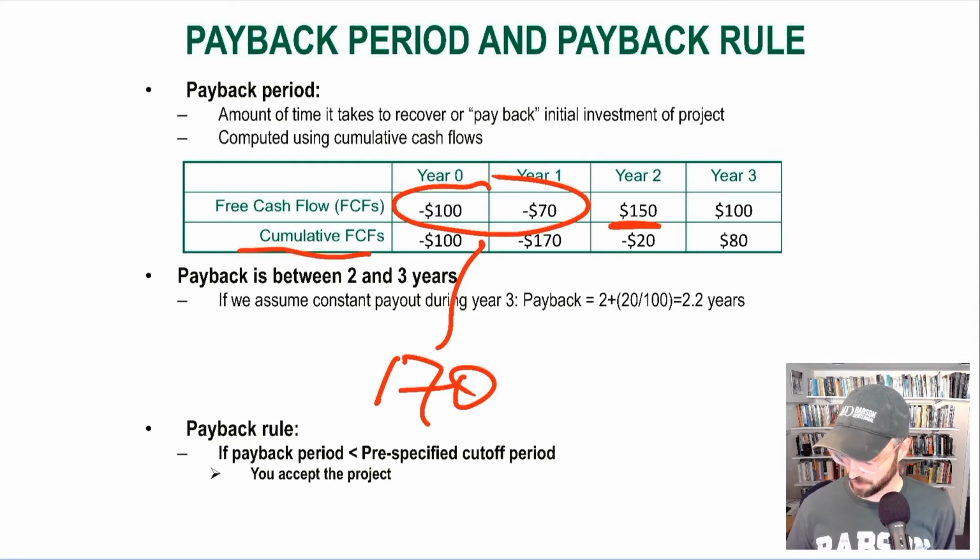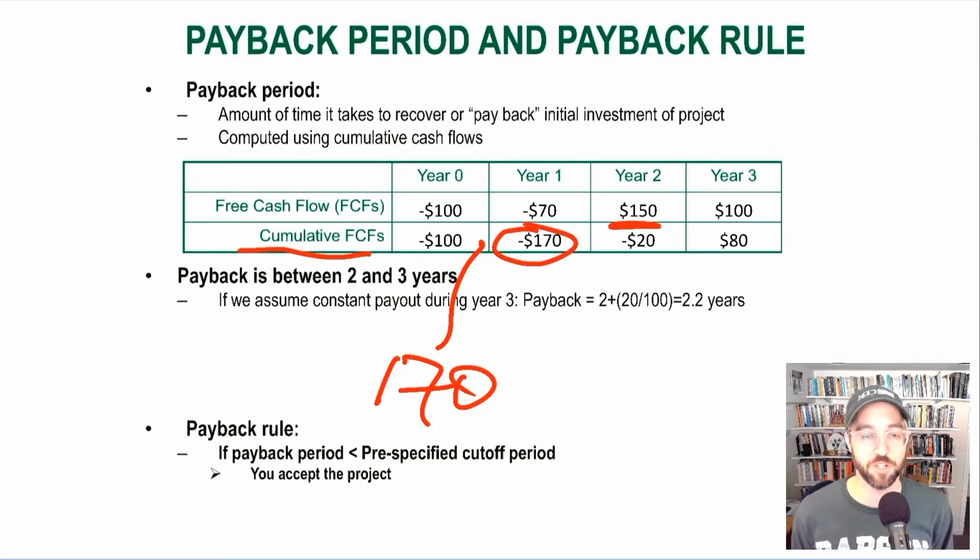So cumulative cash flows are going to involve just adding up the cash flows as they arrive: the negative $100 million in year 0, plus the additional $70 million outlay made in year 1, means that the firm has done $170 million in total outlay by the end of year 1. Then if we add the positive $150 million that they generate in year 2, they are still negative 170 plus positive 150, $20 million behind where they need to be to fully pay back. So we know that the payback period is going to be longer than 2 years because they've not yet fully paid back at the end of 2 years.